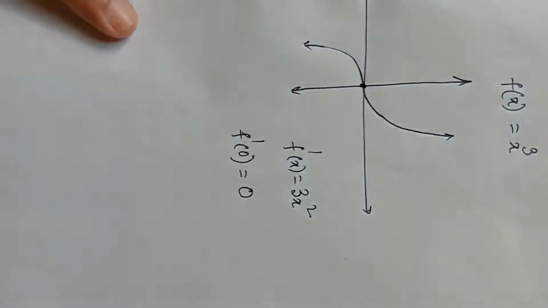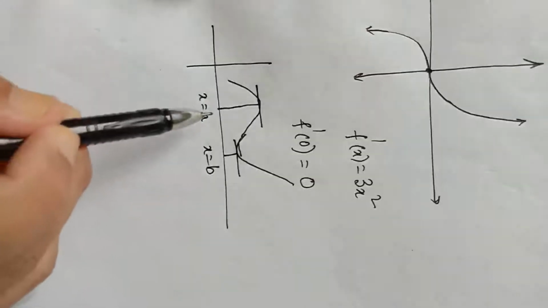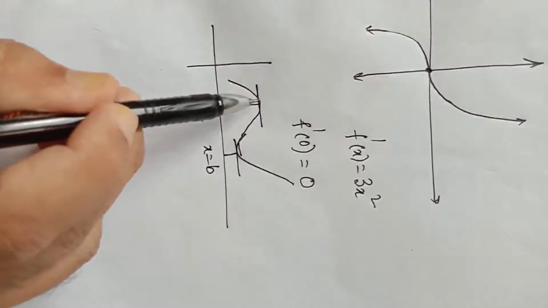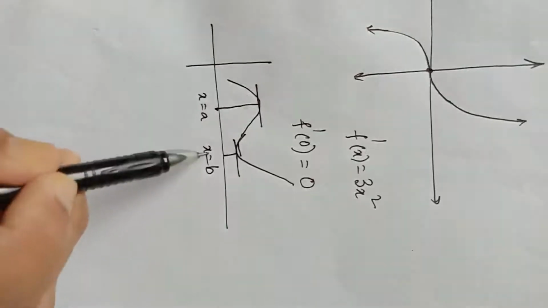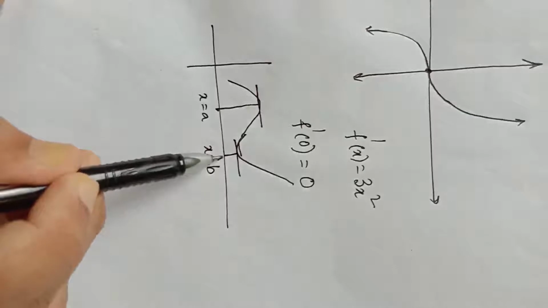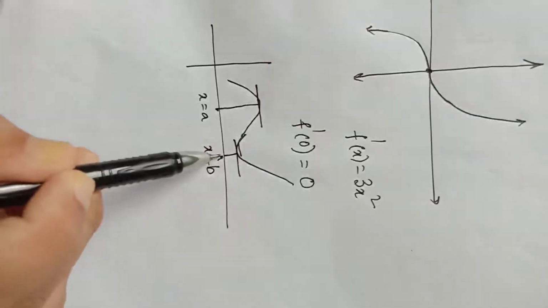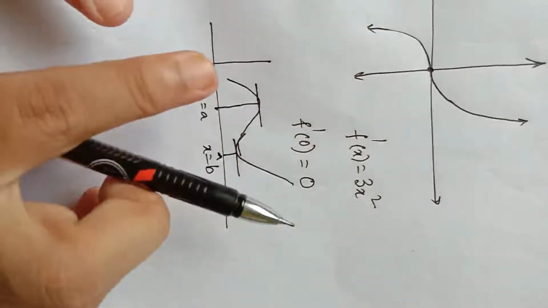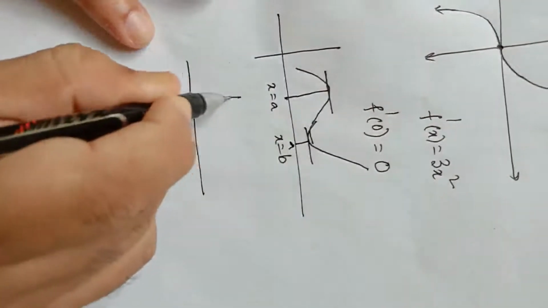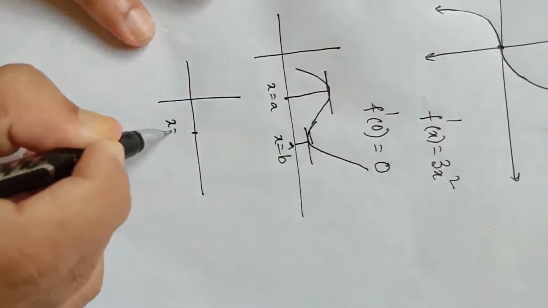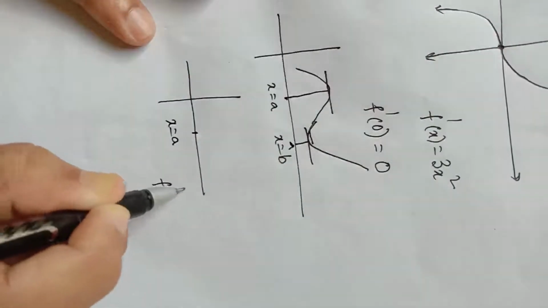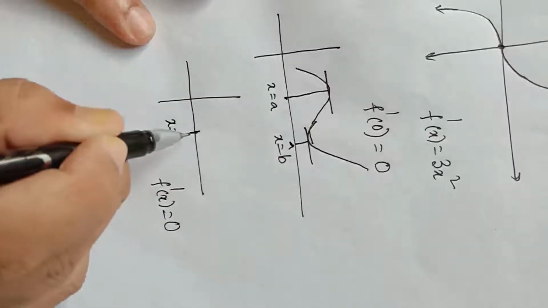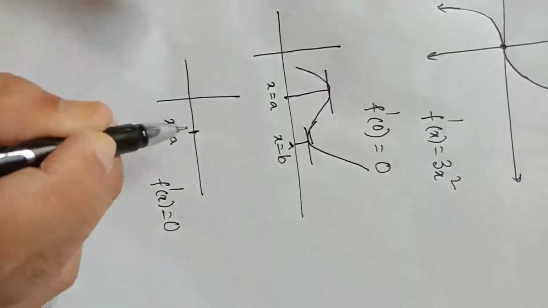So what we get? If a function has local maxima at x equal to a, then f dash x must be 0 if it exists. If a function has local minima at x equal to b, then f dash x at x equal to b must be 0 if it exists. But the converse is not true. Suppose at x equal to a, the value of derivative is 0. It does not mean that the function has a maxima or minima at x equal to a.